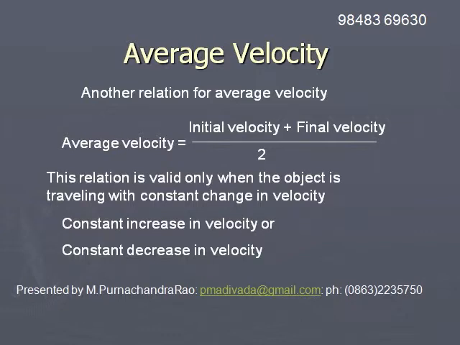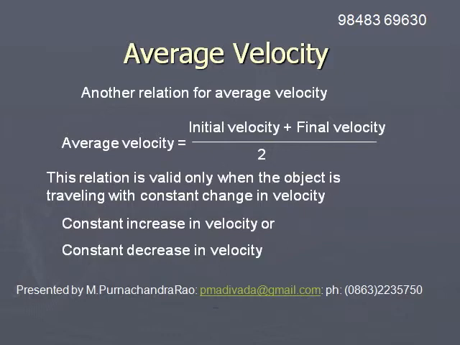This relation is used only when the object is traveling with constant change in velocity, with constant increase in velocity, or with constant decrease in velocity.